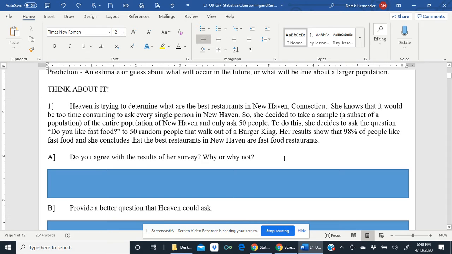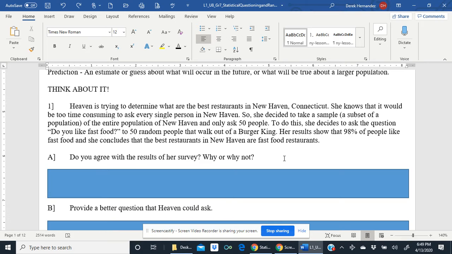Number one, Heaven is trying to determine what are the best restaurants in New Haven, Connecticut. She knows that it would be too time consuming to ask every single person in New Haven. So she decided to take a sample, which is a subset of a population, of the entire population of New Haven, and only ask 50 people.